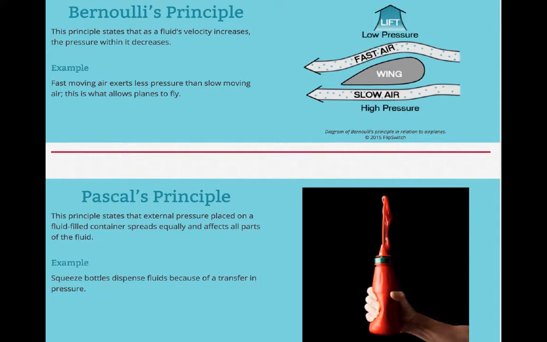So there's a couple of principles when we deal with air pressure. The first one is Bernoulli's principle, and this is actually the principle that's used when we're designing airplanes. So this principle states that the fluid's velocity increases, and so then the pressure decreases. And so if you look at this example here, let's take an aircraft for example. When an airplane is just sitting on the ground, it has air pressure pushing down on it. And so that's what's causing it to sit on the ground. But as the speed of it increases, then that air pressure below is going to decrease, and this is going to allow the plane to take off.